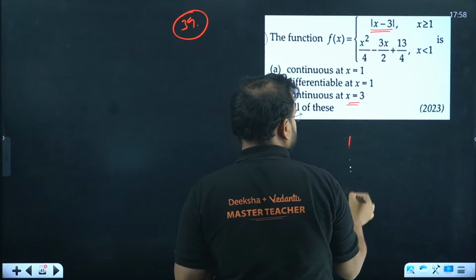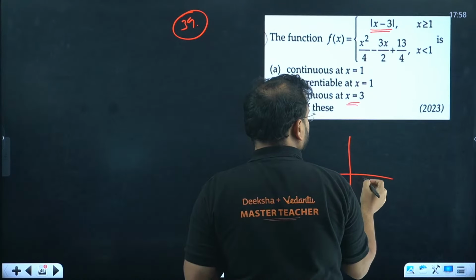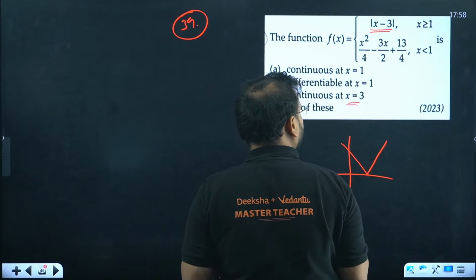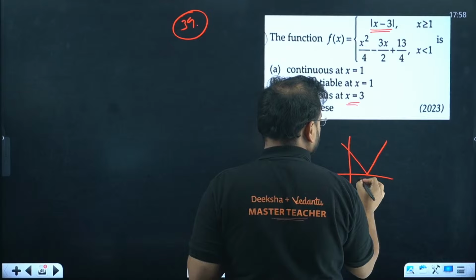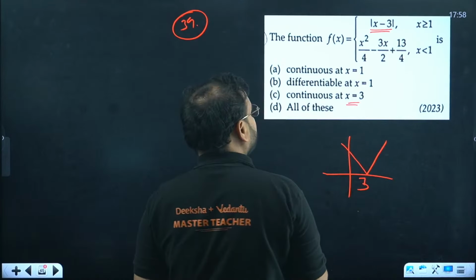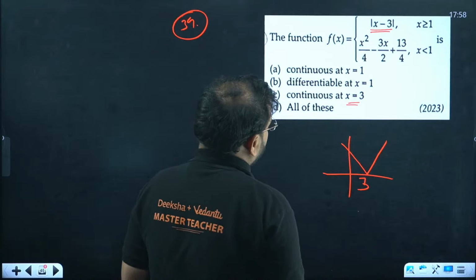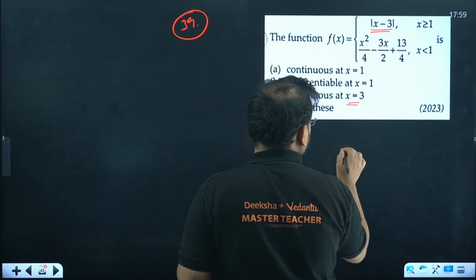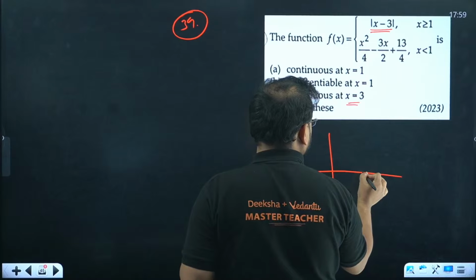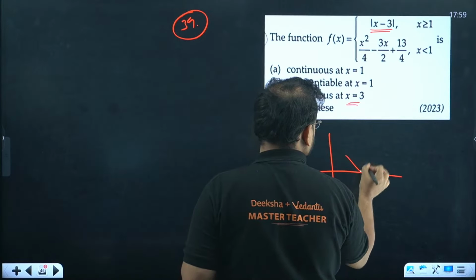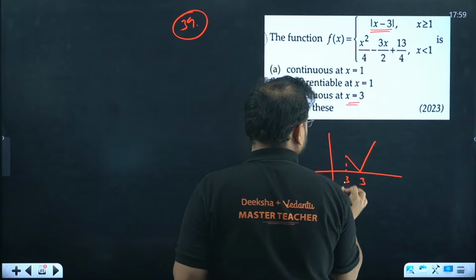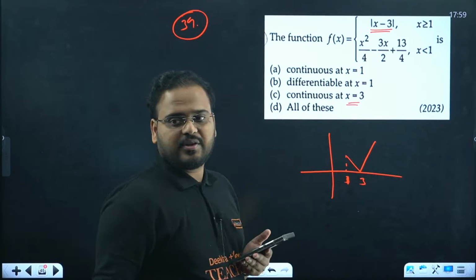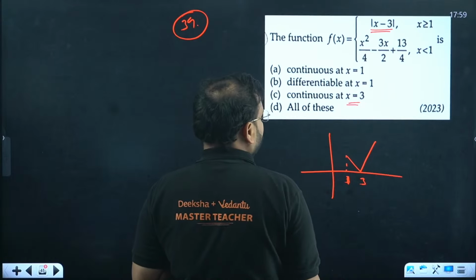Modulus function, if you draw like this, after 1 will be what? This function is like this actually. Okay, but this is at 1. Sorry, this is at 3. But the break is given at 1. It means the actual graph will be like this. 1 was over here, 3 is over here. This break is 3, this break is 1, sir. So continuous at 3, of course. That is true. Differentiable at 1, of course.